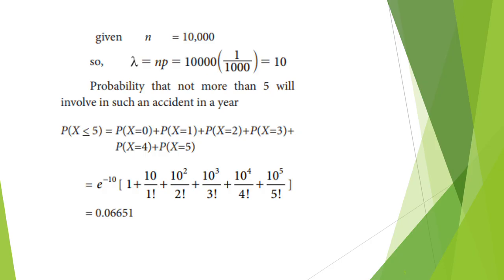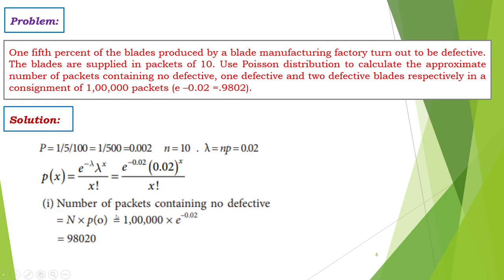Next, n is 10,000. Using these values, we will calculate the parameter of the Poisson distribution. Lambda is 10. Next, we have to find the probability that X is not more than 5. Not more than 5 means the expression is x less than or equal to 5. So we will calculate for x from 0 to 5. Substituting into the Poisson distribution formula, we will get the final answer.